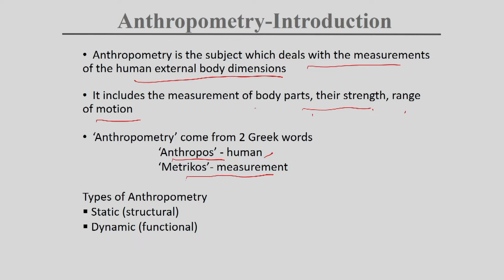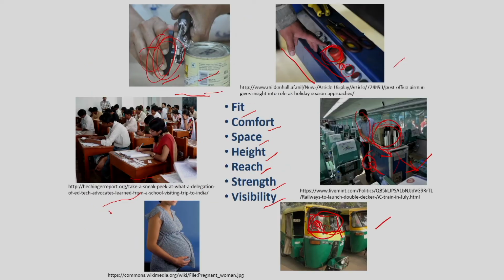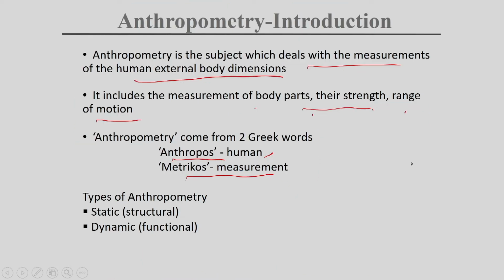If we consider when we are sitting or doing something, either we are in a static or in a dynamic condition. If we consider this case, it is mostly a static condition, or here if we see, he is in the dynamic condition, in motion. So, anthropometry has two types: static anthropometry, which is structural, and dynamic, which is functional.